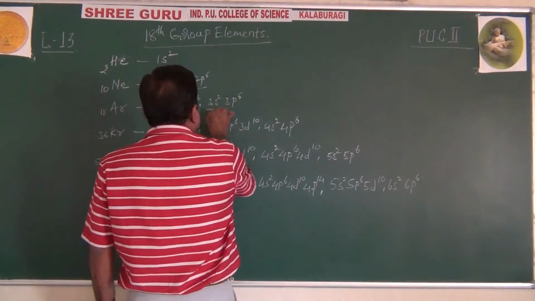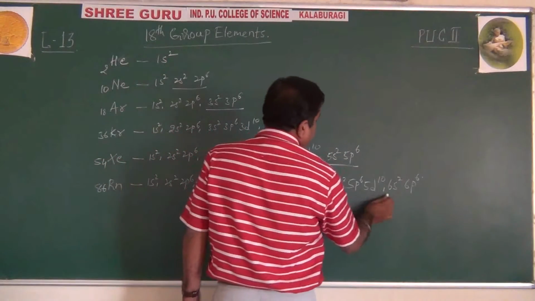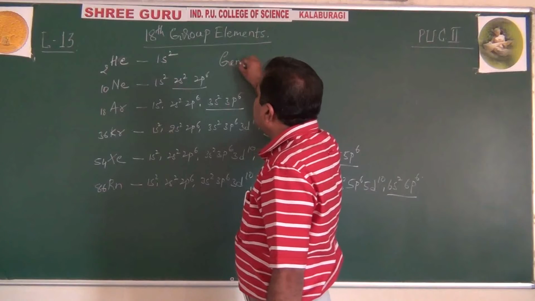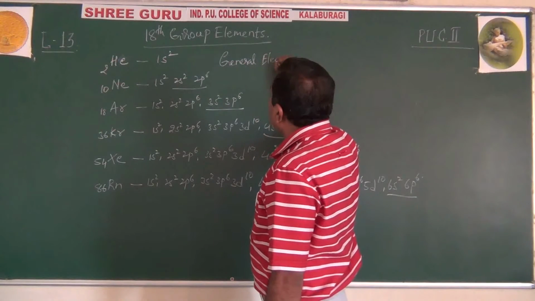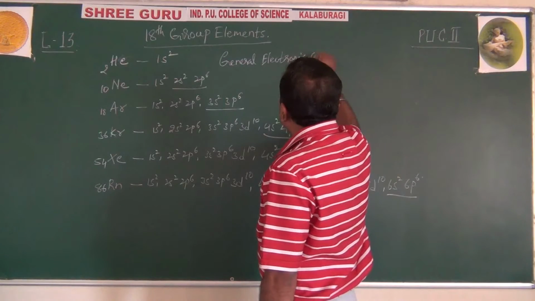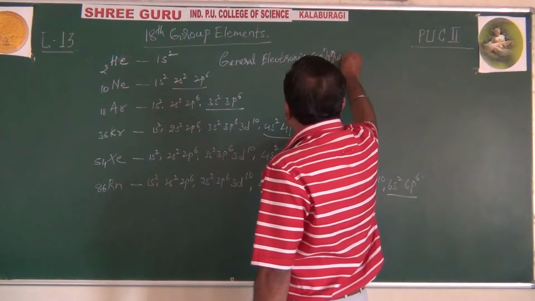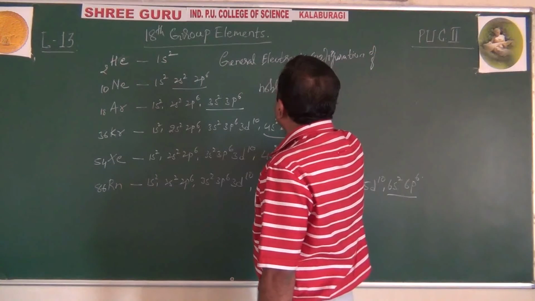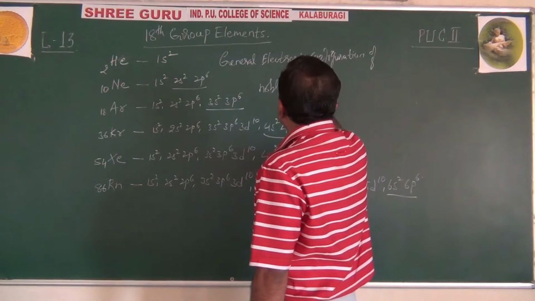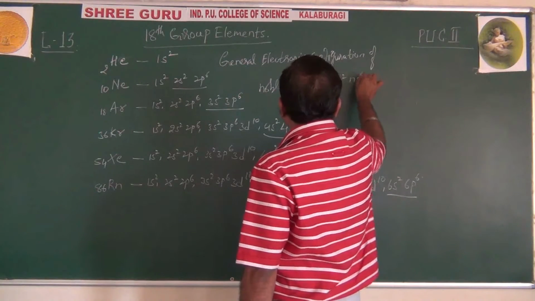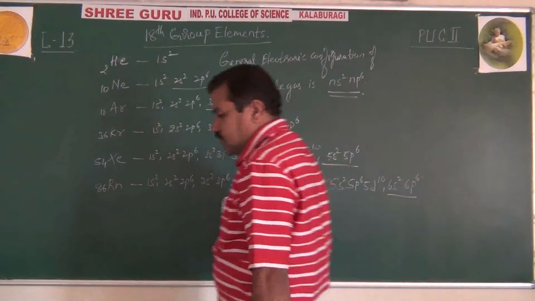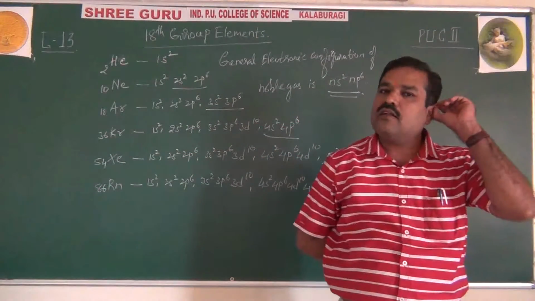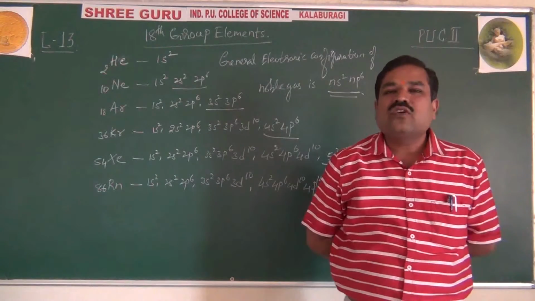So ns2 np6 is the general electronic configuration of noble gases, with a complete octet, 2 plus 6, 8 electrons. Because of the stable electronic configuration, these noble gases are called inert gases, lazy gases, unreactive gases.